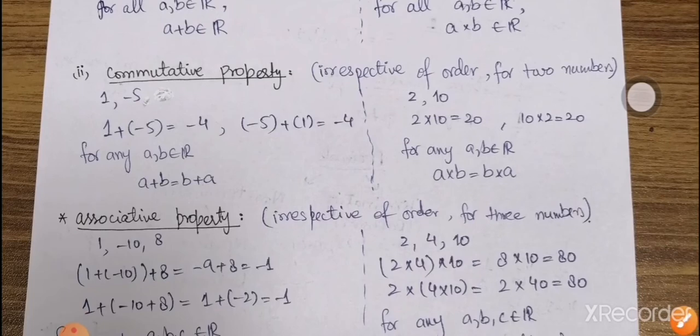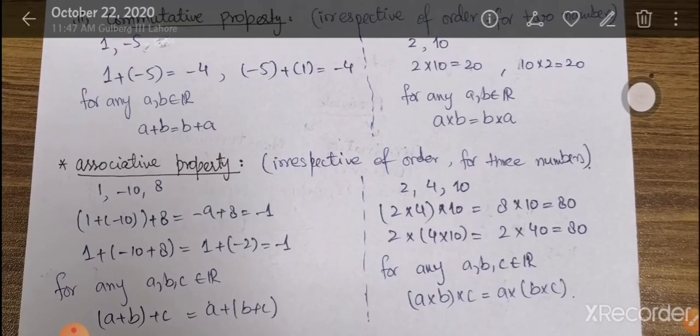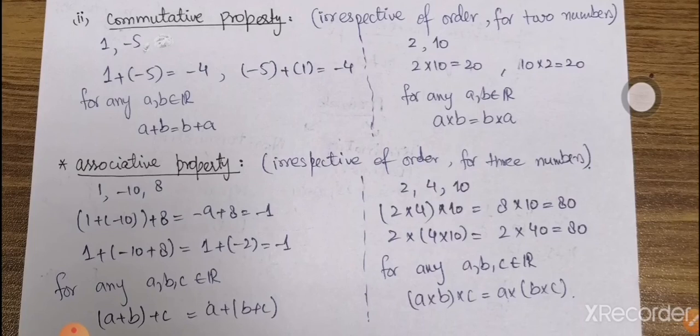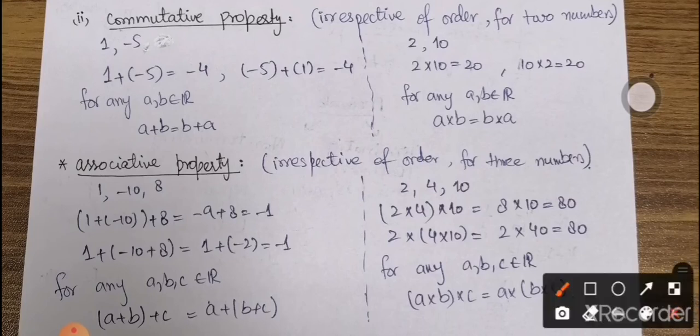The third property is the associative property. It is related to the commutative property. Why is it related? Both properties are related, because the associative property also represents irrespective of the order, but the commutative property holds for two numbers, while the associative property holds for three numbers. Now what is the associative property? As we have discussed in the previous one, it is irrespective of the order. So now if we have three numbers, 1, minus 10 and 8, whatever the order of addition is, the answer must be the same.